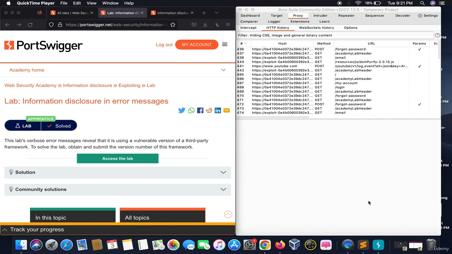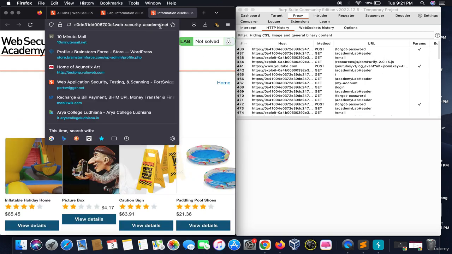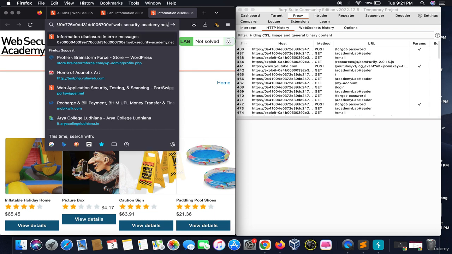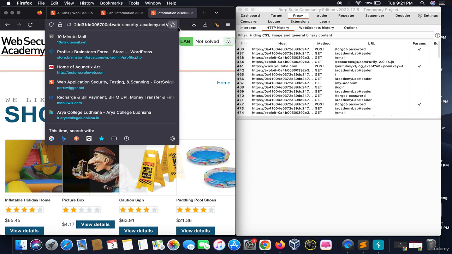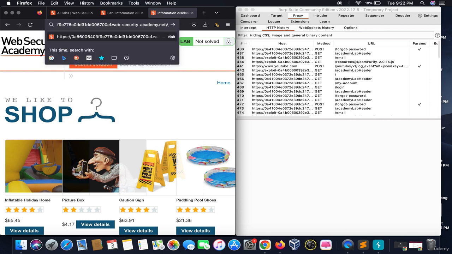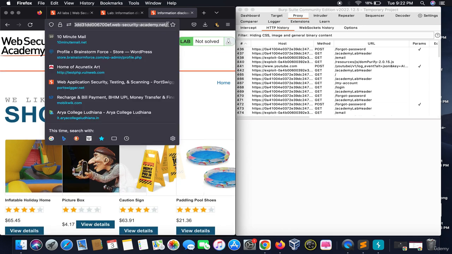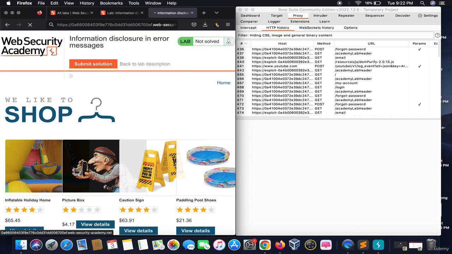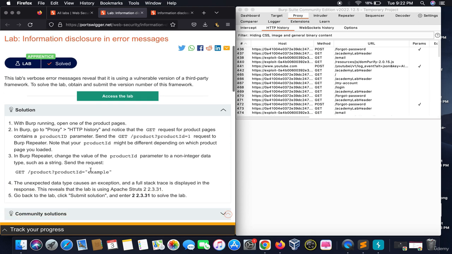This lab's verbose error messages reveal that it is using a vulnerable version of a third-party framework. So when it gives an error, it tells us particular information about the website, and we can get that information by providing some URL that doesn't exist. It's not giving specific information, so we will see how we can do this.